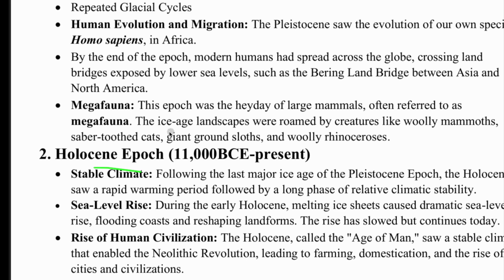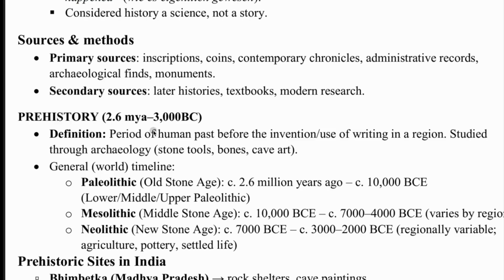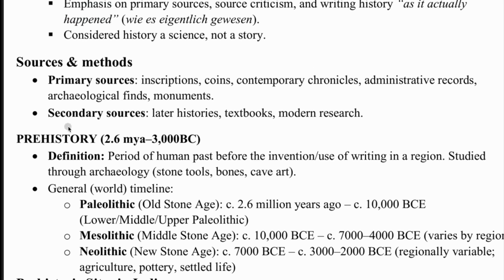Okay, now when we see prehistory, prehistory is from 2.6 million years ago to 3000 BCE. Okay, do you see this?